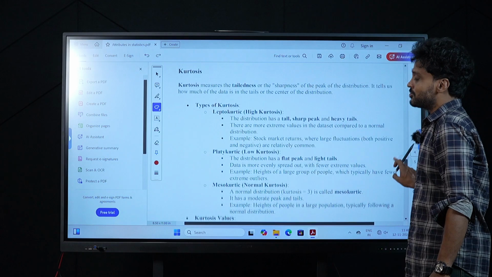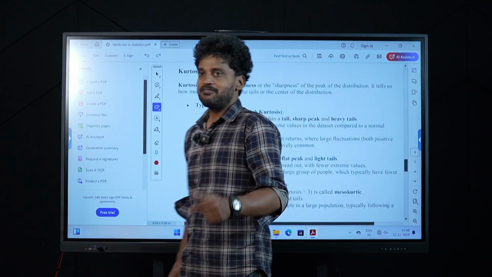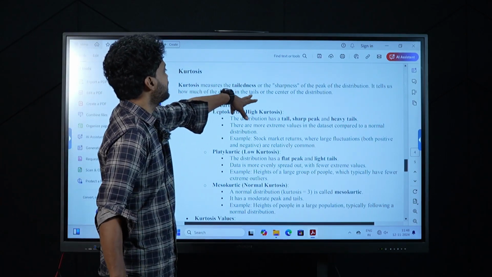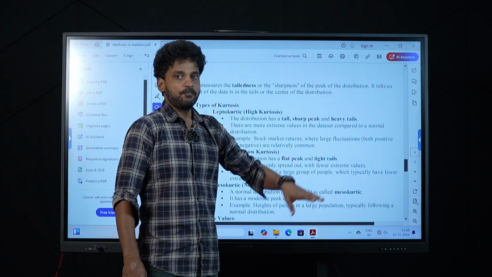The next thing is the kurtosis. Kurtosis is another important factor to understand. What exactly is the kurtosis? Kurtosis is the measure of tailedness, or the sharpness of the peak of the distribution.